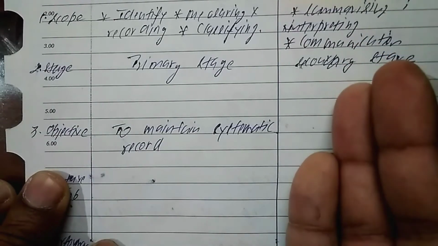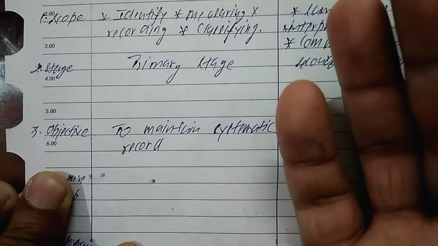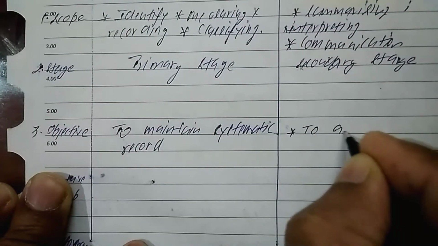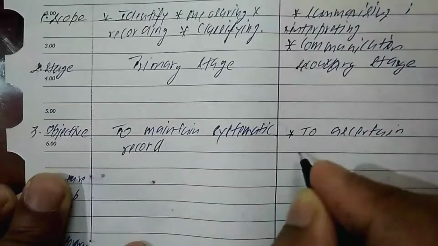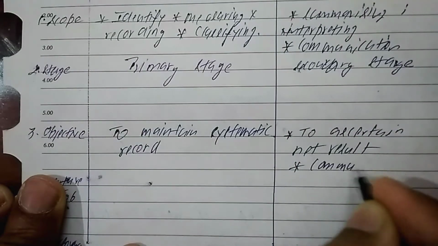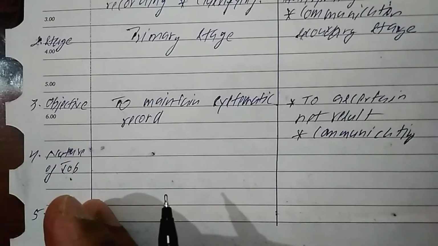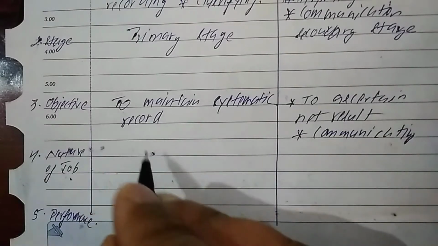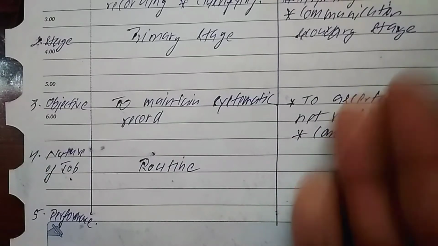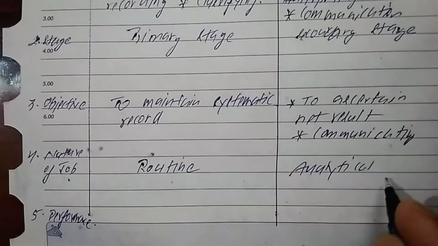And the objective of accounting is to ascertain the net result of the operation and communicate the information to the end users. So it is to ascertain the net result and communicate the information to the end user. Nature of job: the job of bookkeeping is routine in nature, very ordinary, and the nature of the accounting job is analytical and dynamic.